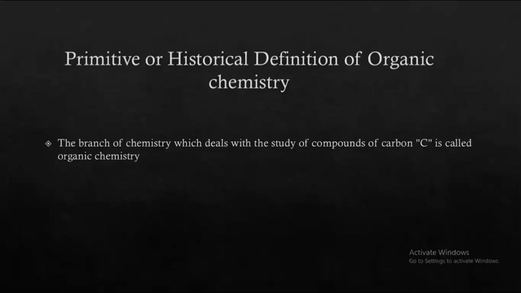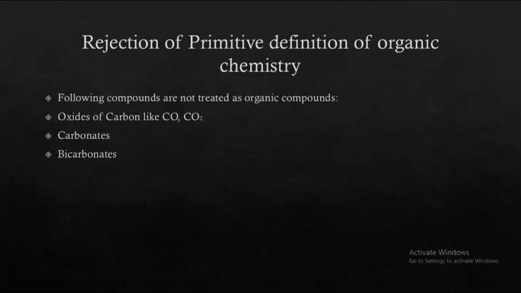So now we move on. This is a very, very important point of our lecture, in which we will reject this primitive theory. So there we go. Now we have a list of compounds which contain carbon. Let's see: all oxides of carbon, like carbon monoxide and carbon dioxide. You can see these compounds have carbon. Then carbonates contain carbon, and bicarbonates contain carbon. But all these compounds are not treated as organic compounds.